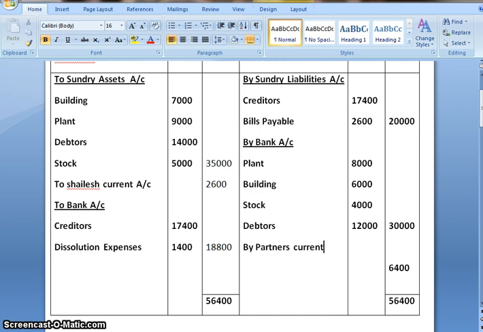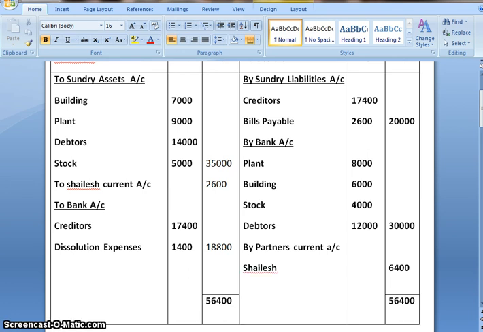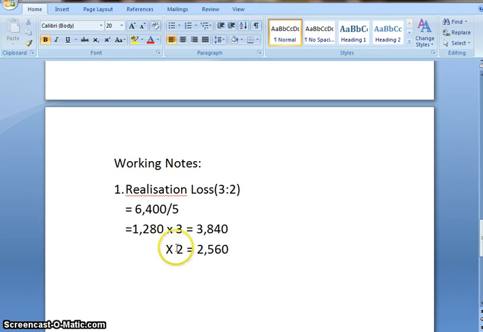In partners current account, Shailesh and Shashank: Shailesh we have 3,840 and Shashank 2,560.